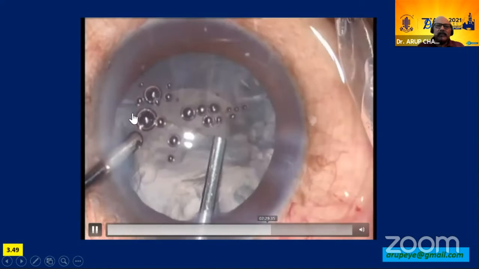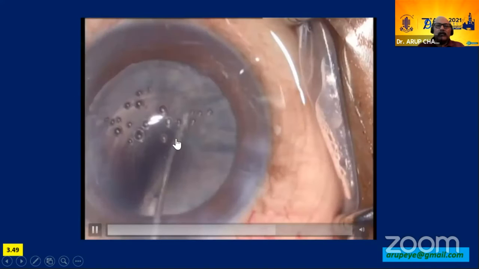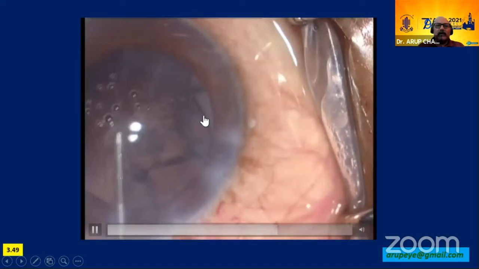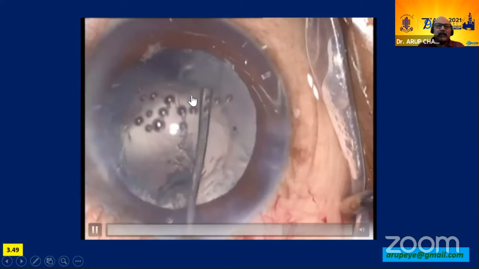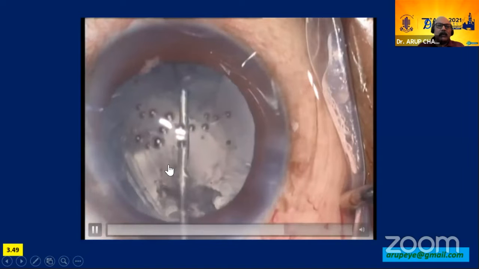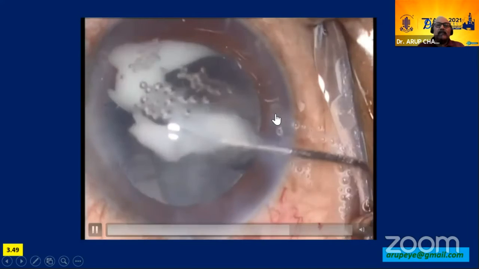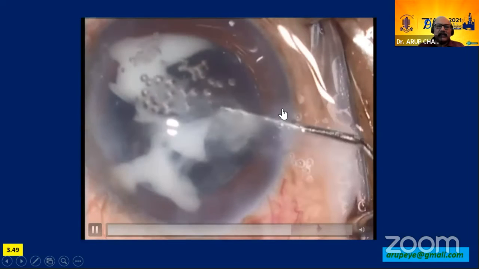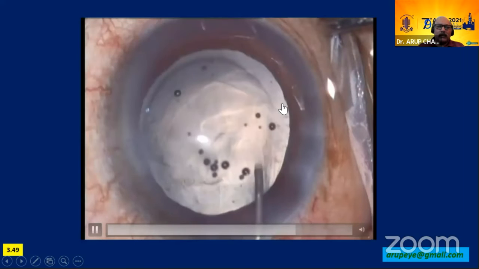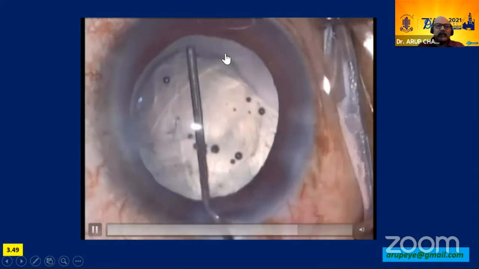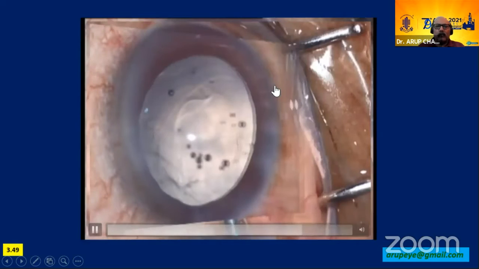By this time, the PC rent has enlarged significantly. So now I go with my hydrodissection cannula, strip off the cortex from the fornices, bring it to the subincisional area, and then aspirate whatever is there. So the cortex is removed, working from the side port and the main incision. Before the intraocular lens goes in, again I stain the anterior chamber with triamcinolone acetonide, 40 milligrams per ml, diluted 1:2. Compress the capsular bag in the periphery by injecting HPMC or whatever OVD you have.